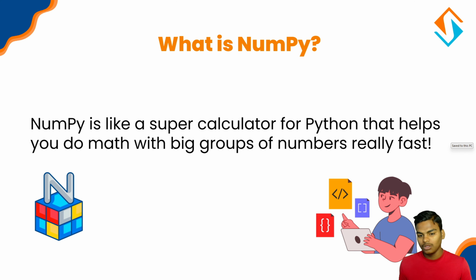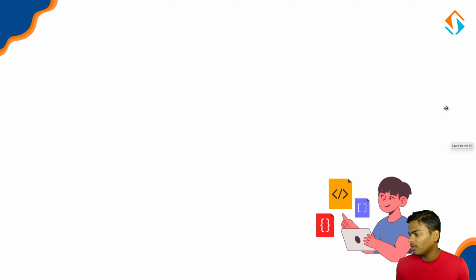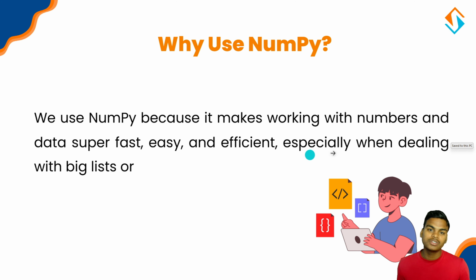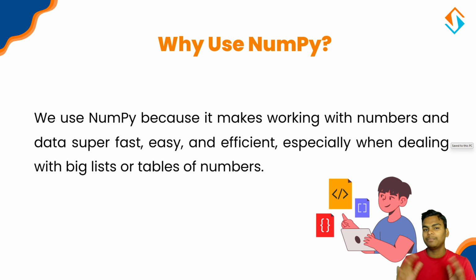So now let's come to the next slide of our NumPy. Why use NumPy? Why is NumPy such a big deal? Let's break it down. Number one point is speed. Python lists are like a bicycle, but NumPy arrays are like a super fast car. They run super fast because they are implemented in C, which is closer to the hardware of your computer. Second point is efficiency. With NumPy, you can handle huge datasets. It's like being able to store 100 books in the space of 10.